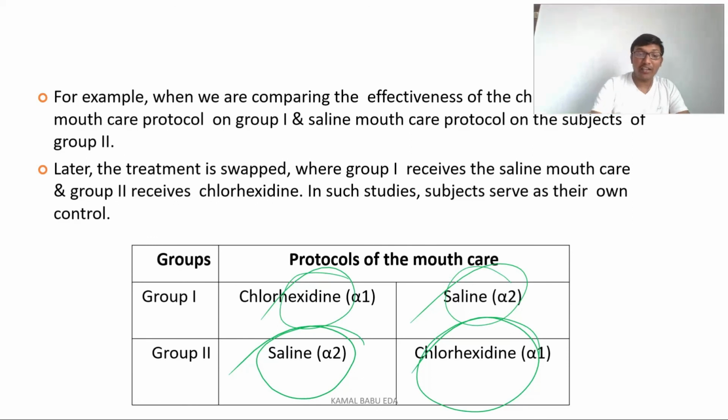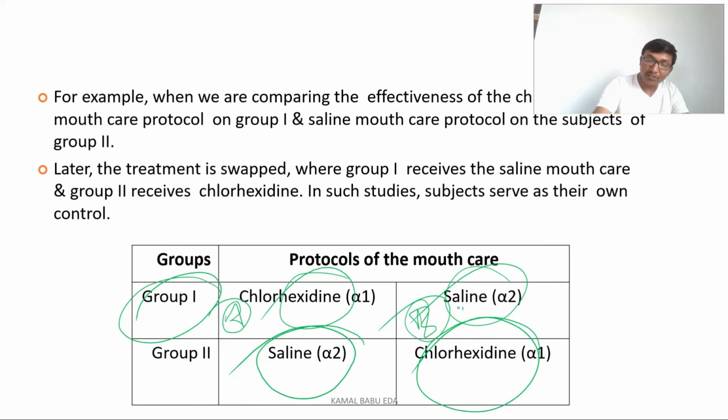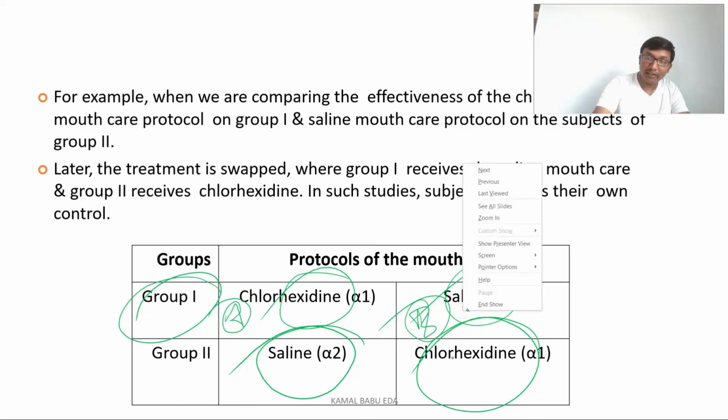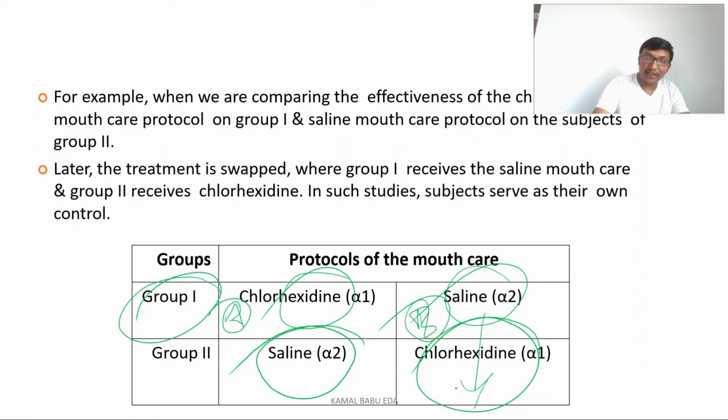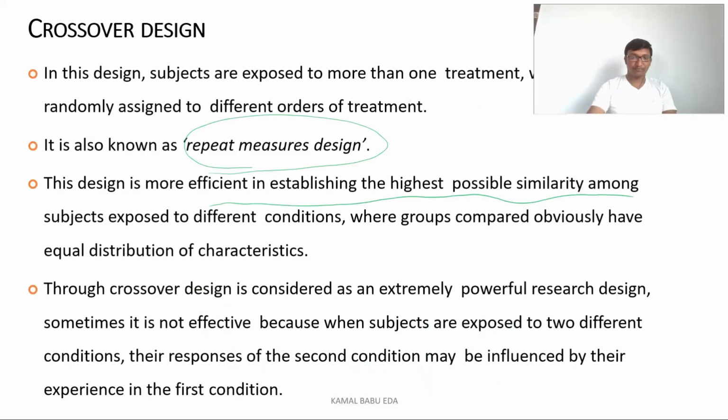Simply, we are crossing over. So in group 1, part A receives chlorhexidine and part B receives saline mouthwash. In group 2, the patients who received saline will receive chlorhexidine, and the patients who received chlorhexidine will receive saline. This is what the crossover design is saying to us.